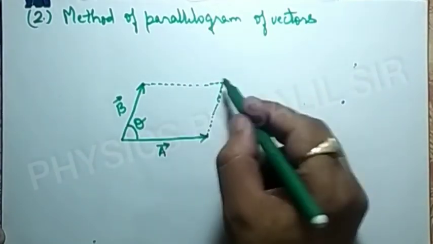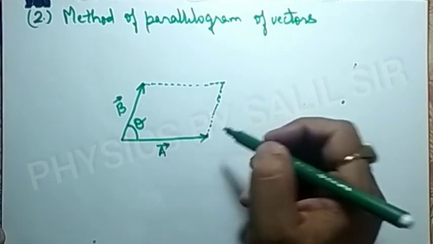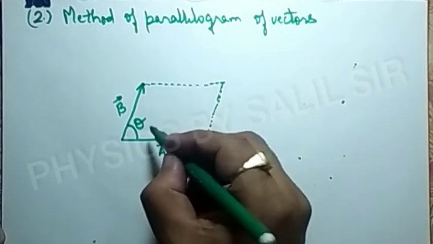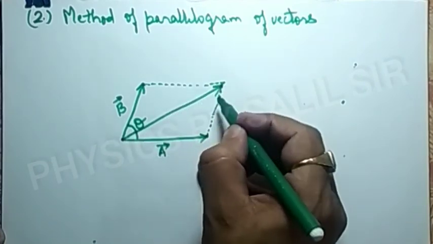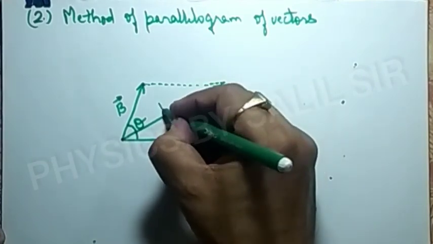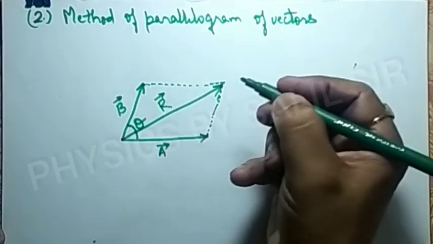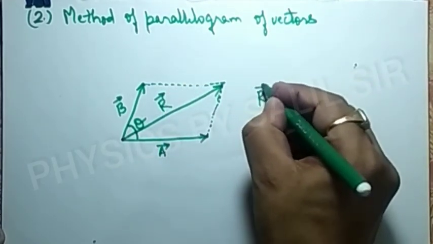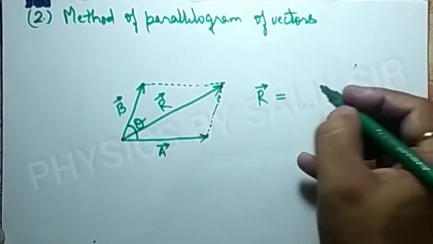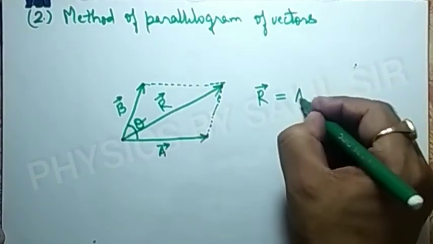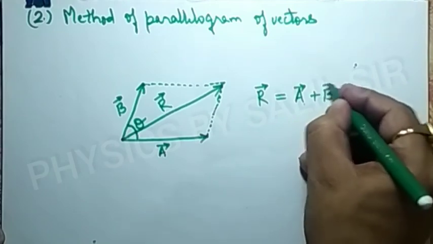Then the parallelogram has been made, and according to this method the diagonal of the parallelogram represents the resultant of these two vectors. So here, if vector r is the diagonal of the parallelogram, then vector r is equal to vector a plus vector b.